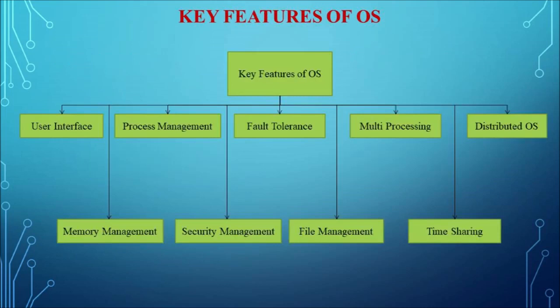The next one is the key features of an operating system. What are all the main functionalities of the operating system? The first main thing is user interface. An operating system must make the user more comfortable while interacting with the computer. Next one is memory management. It must be able to manage the memory effectively to optimize the utilization of the RAM and the secondary storages. Process management. It must be able to handle the various processes without any interruption, based on some priority level or some algorithms.